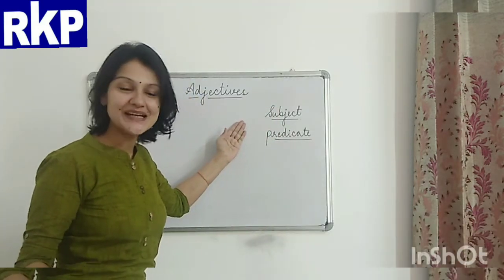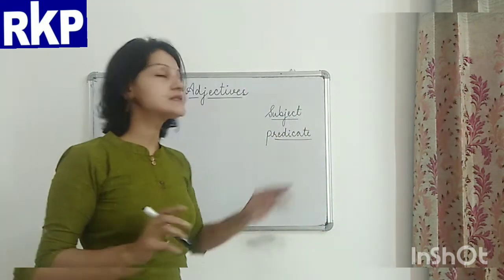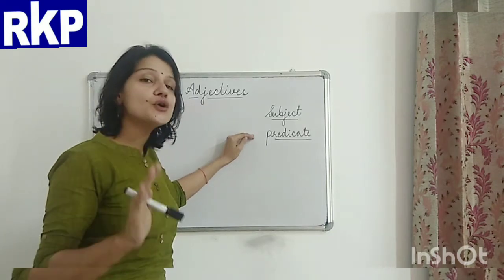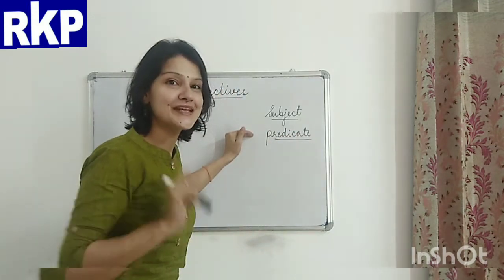Adjectives. Very nice. So, beta, before we start to discuss adjectives, there are two things, subject and predicate, which should be clear in your mind. You should be familiar with these two things.